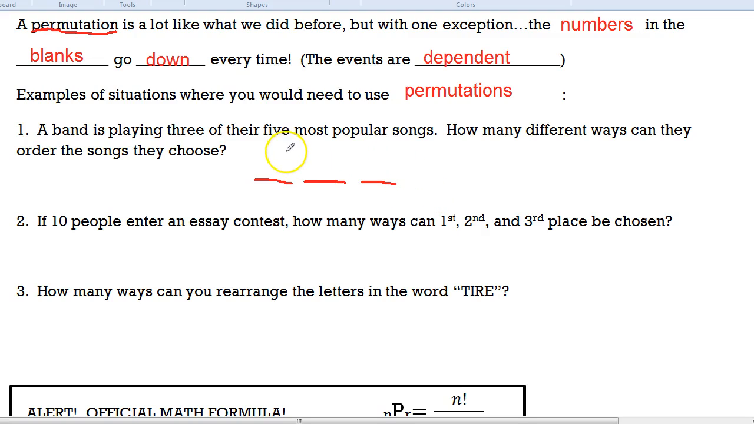So, here's the deal. They have 5 choices of song to play first. But as soon as they've played that song, they're not going to play it again. They're on national television. This is their one chance to get their music out. So they're not going to play the same song again, which means when they make their second choice, they only have 4 choices left. And then when they're choosing their third song, they're not going to play any of the first 2, which means now they only have 3 choices left. Okay? And then you would just multiply. 5 times 4 is 20. 20 times 3 is 60. So there are 60 different ways that they can order the songs that they choose.